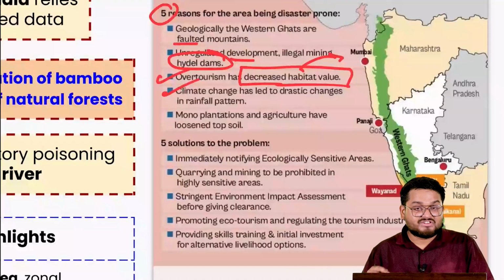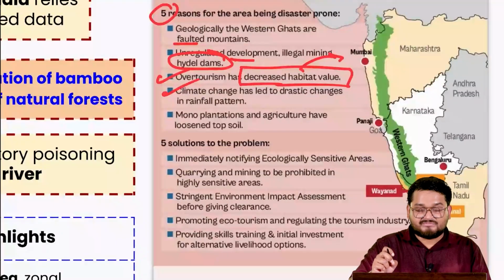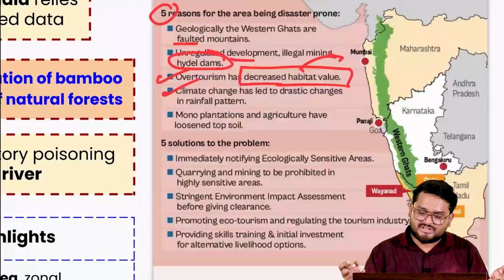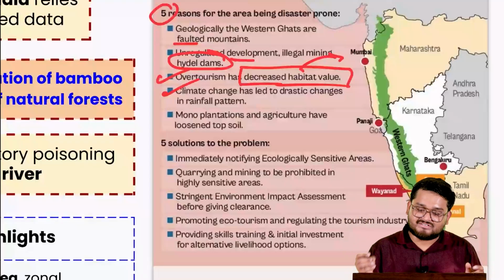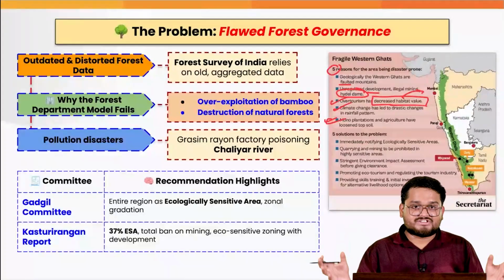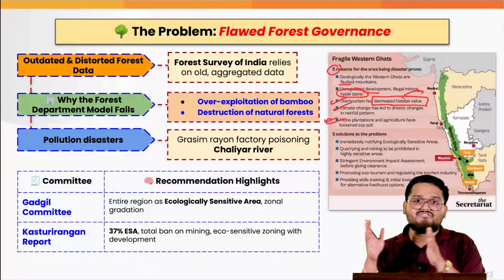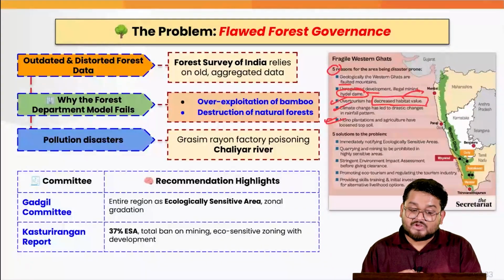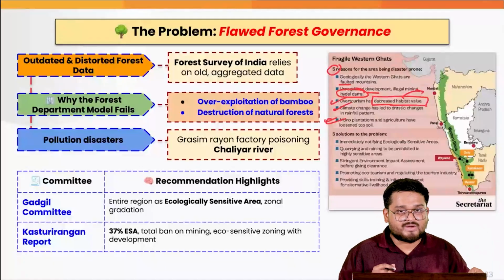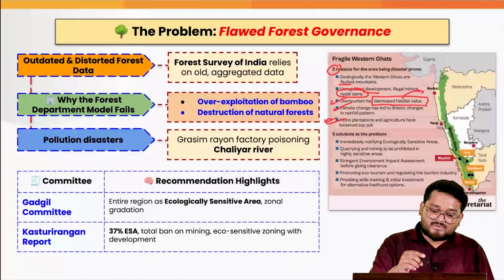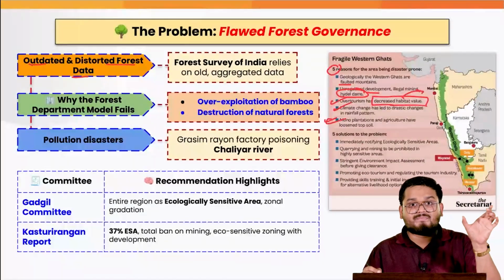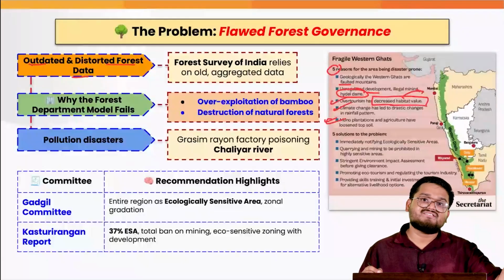Next, climate change is obviously a very big factor. When we talk about the increasing amount of precipitation and the landslide events, all of these are attributable to climate change and the changing rainfall pattern. And at the end of the day, monoculture is actually reducing the value of the soil in the region. Now, when we talk about the main problems which has been discussed by Mr. Gadgil here, he talked about outdated and distorted forest data that the forest department is using there from 1970s.